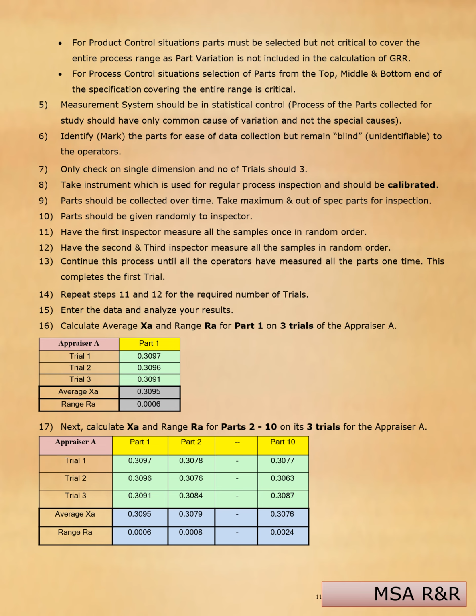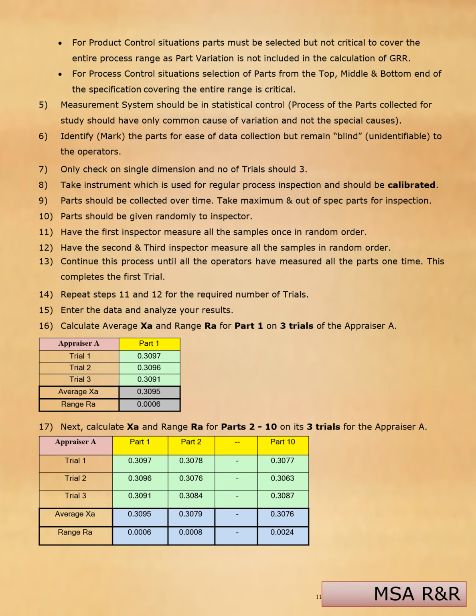For product control situations, parts must be selected but need not be critical to cover the entire process range, as part variation is not included in the calculation of gauge R&R. For process control situations, selection of parts from the top, middle, and bottom end of the specification, covering the entire range, is critical.